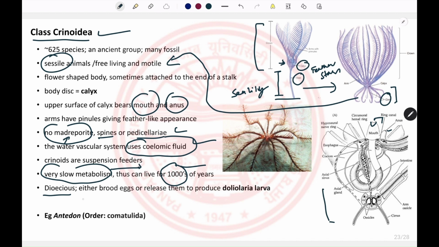They are mainly dioecious. They can be oviparous, or they can brood the eggs. And the development includes a larva that is known as the doliolaria larva. So these are the Crinoidea. For example, there is Antedon. This is a feather star that belongs to the order Comatulida.